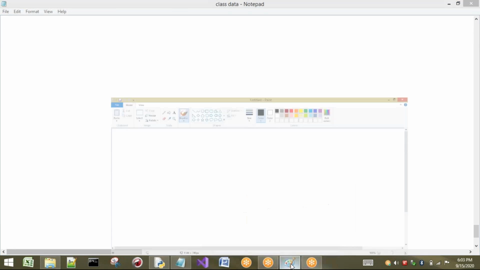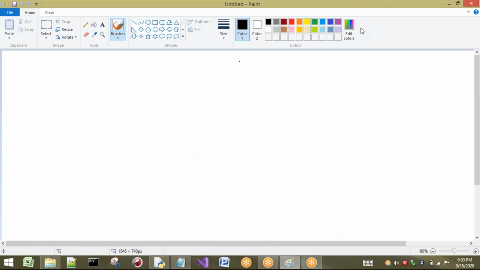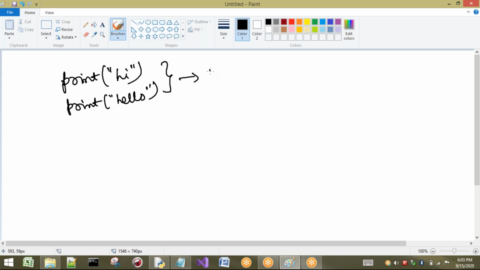Before going to that, I will write a small Python program that contains only two statements. For example, the first statement is print hi, and the second statement is print hello. If you observe these two statements, what will be the output of this program? It will be hi and hello. These two statements will be printed as output.